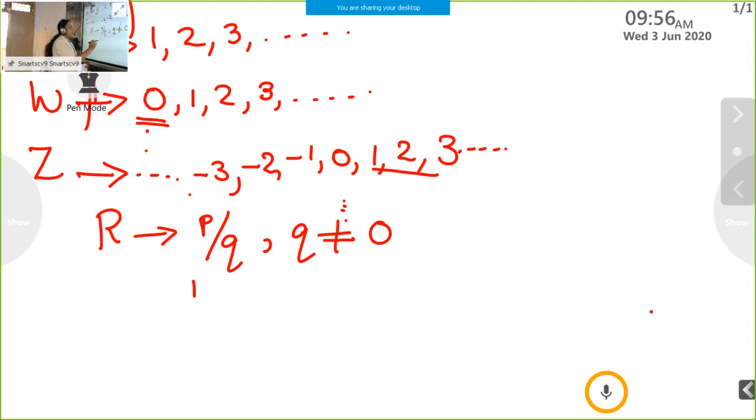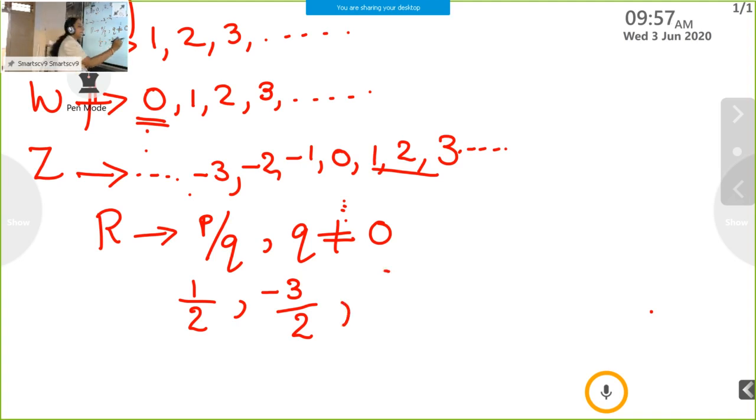For example, 1 by 2. Numerator, denominator there. This 1 by 2 is a rational number. Here negative numbers there, positive numbers there, all natural numbers, whole numbers, integers there. Another example, minus 3 by 2. This is also a rational number. This is of the form p by q.